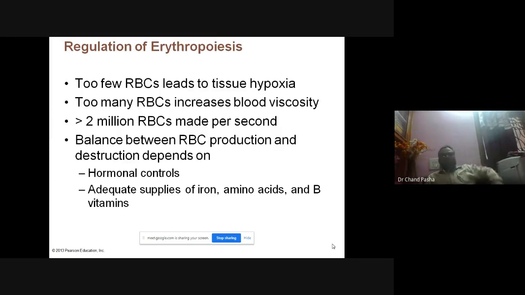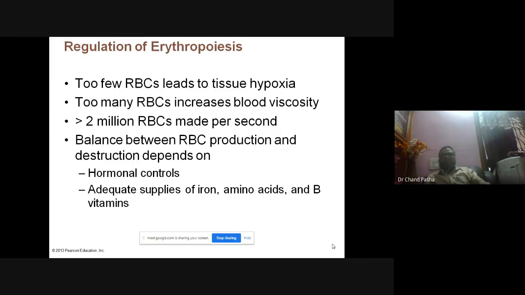Okay, and see here, more than 2 million RBCs are made per second. So there should be a balance. Almost an equal amount of RBC is degraded. Destruction is taking place. To make the balance, the same amount should be degraded. So there is a hormonal control here. The RBC requirement and its degradation, both are under hormonal control.